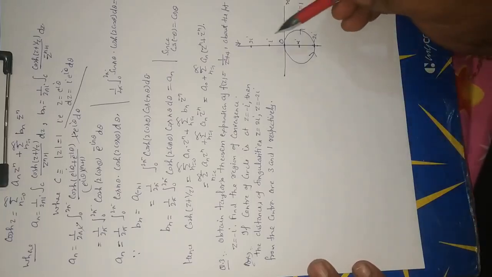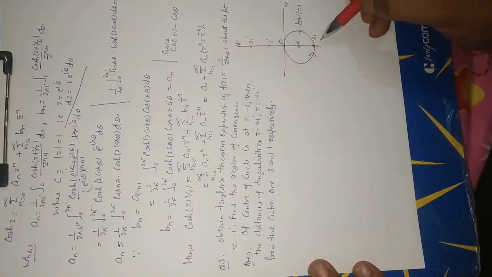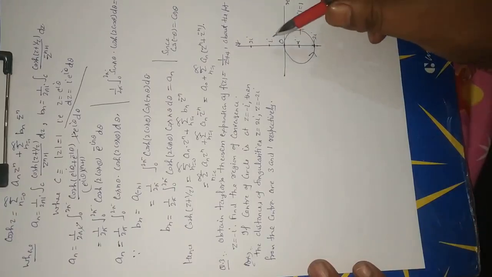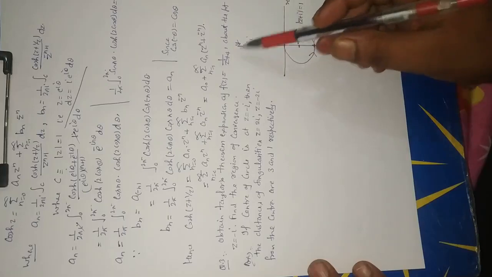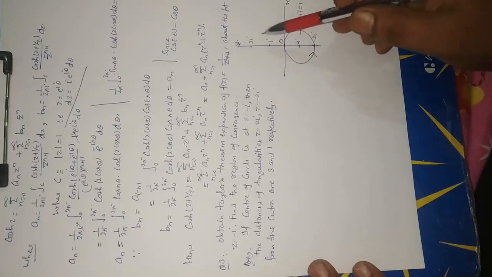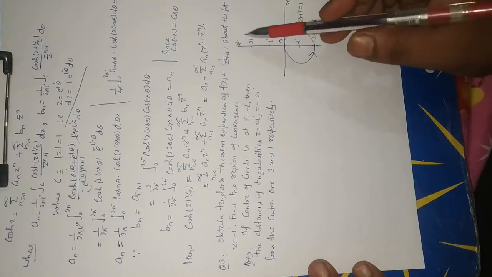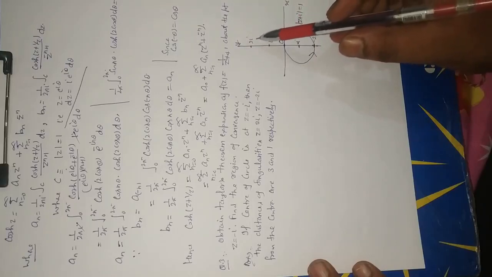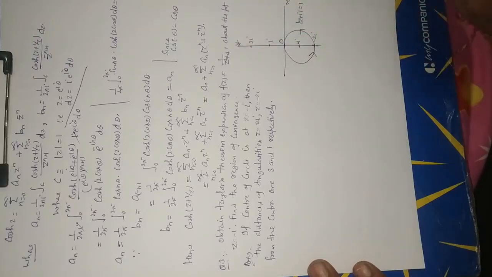So z equal to 2i or z is equal to minus 2i are two singularities of the f z. The distance of singularity z is equal to minus 2i is 1, and the distance from center to the singularity z is equal to 2i is 3 unit.